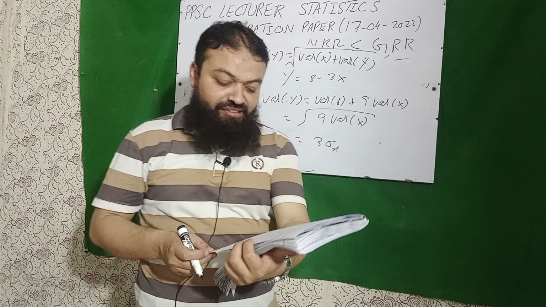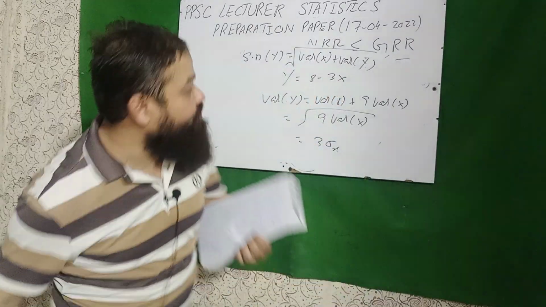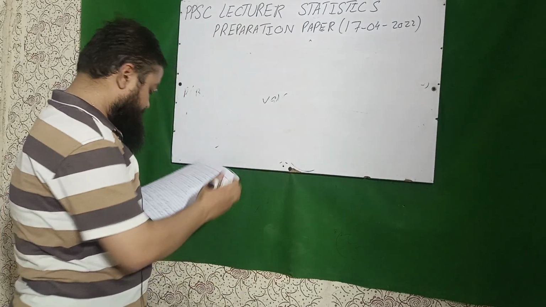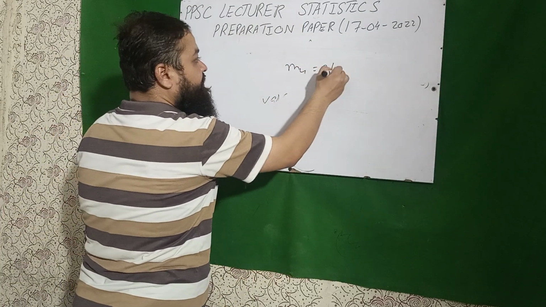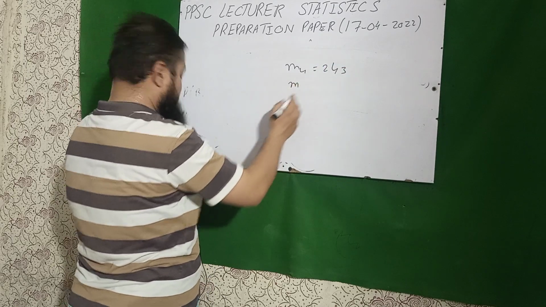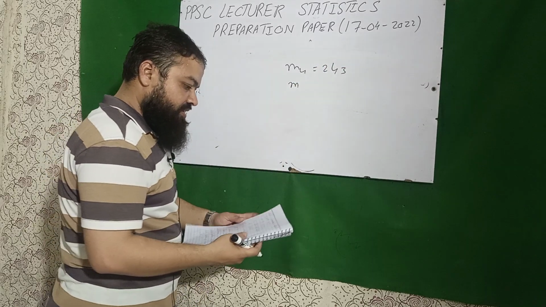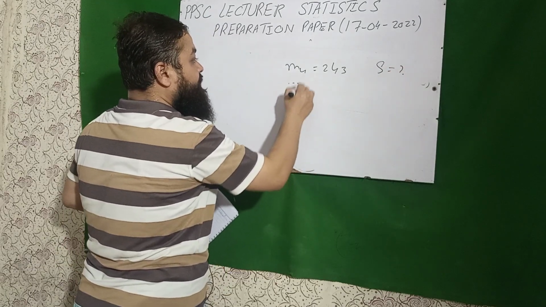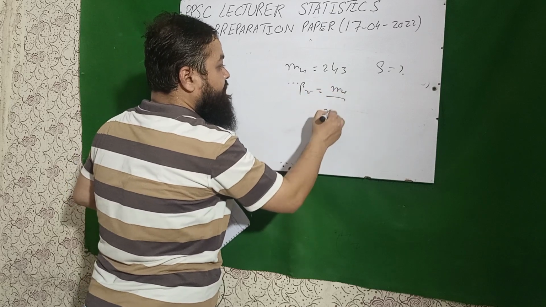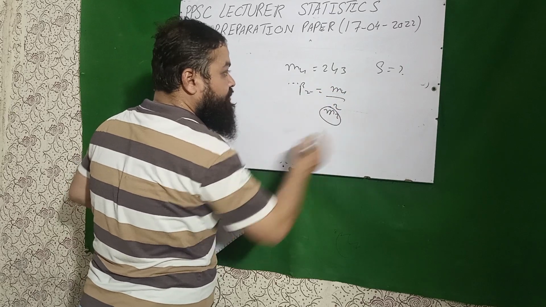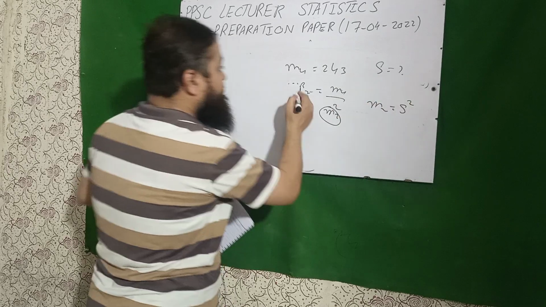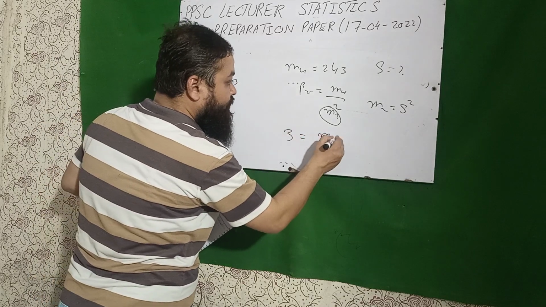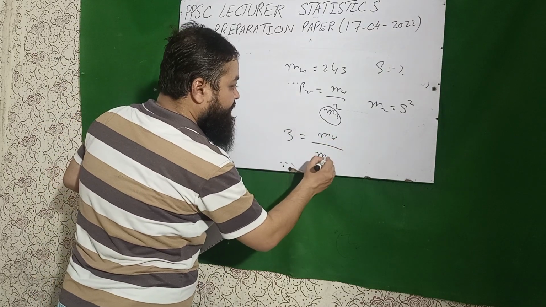Next question is, in a mesokurtic distribution, the fourth central moment is 243. M4 is given, it is 243. You are to find the standard deviation. We know the formula: beta 2 is equal to M4 over M2 square, where M2 is the variance. And beta 2 in mesokurtic means beta 2 is equal to 3. Just substitute: 3 is equal to M4 over M2 square.